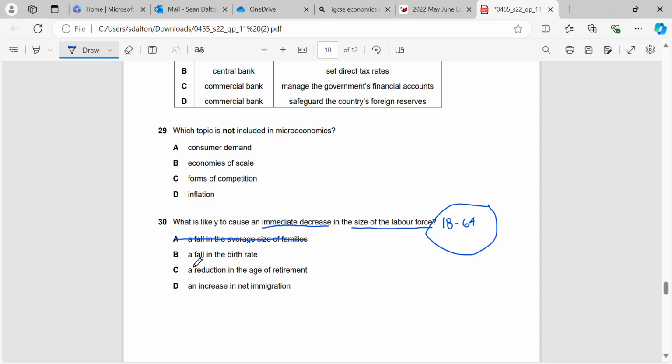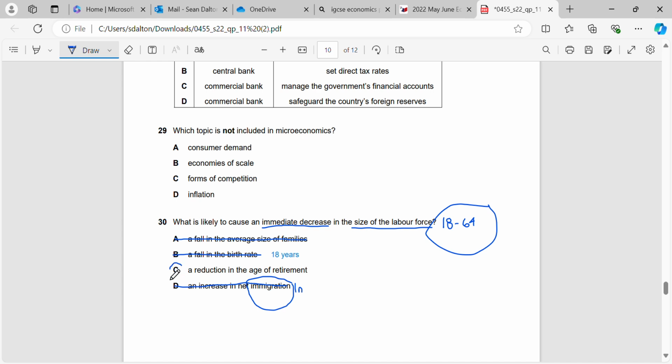If there's a fall in the birth rate, that will not have an immediate decrease in the size of the labour force. That will have a decrease in the size of the labour force in, let's say, 18 years, when those children that are being born now are available or willing and able to work. If we have an increase in net immigration, that will actually increase, not decrease, the labour force. Remember that immigration is in, so more people coming in than going out, and emigration is out.